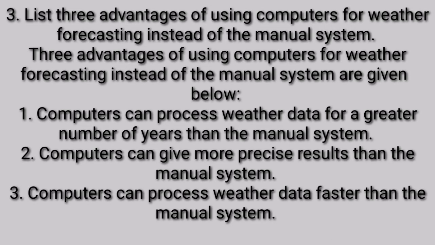3. List 3 advantages of using computers for weather forecasting instead of manual system. 3 advantages of using computer for weather forecasting instead of manual system are given below. First, computer can process weather data for a great number of years than a manual system. 2. Computers can give more precise result than a manual system. 3. Computer can process weather data faster than the manual system.